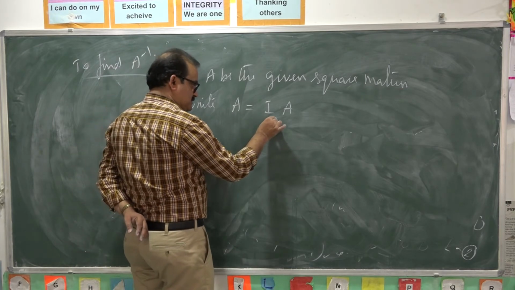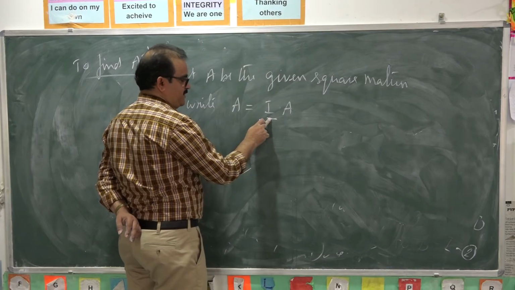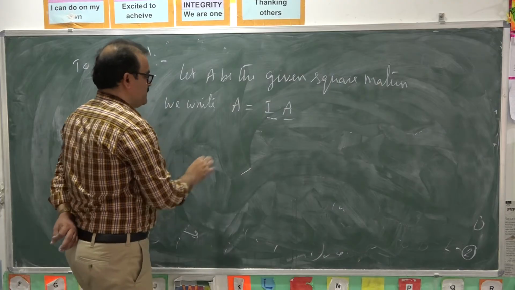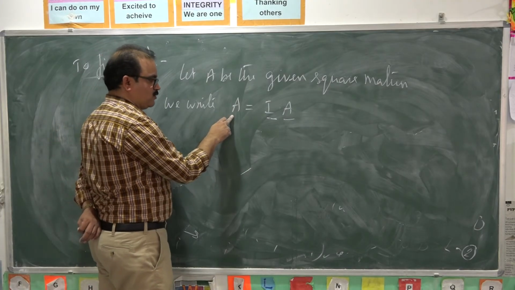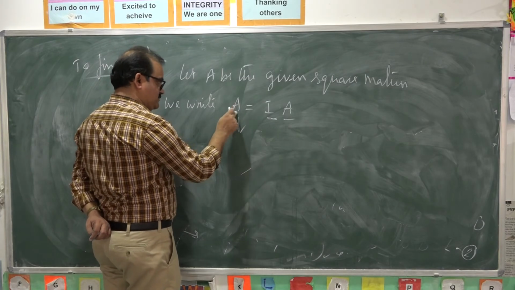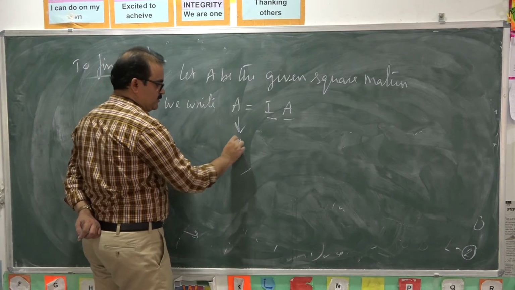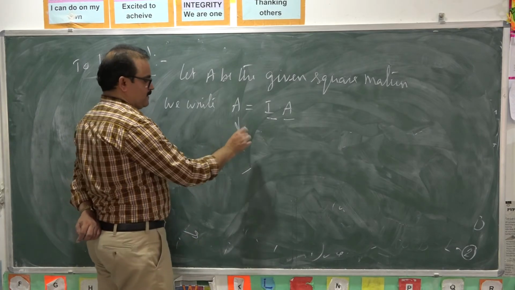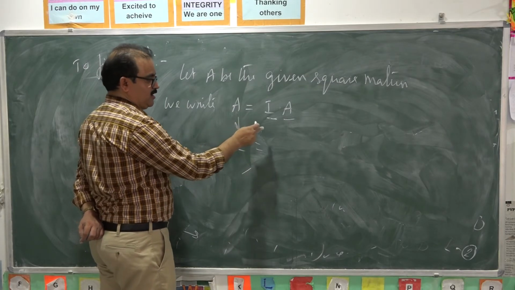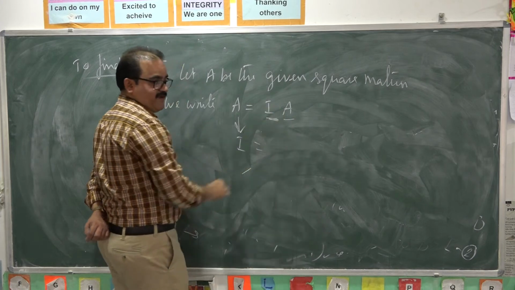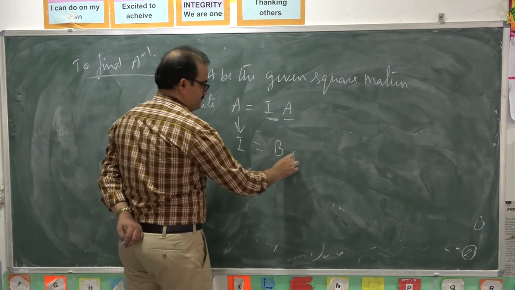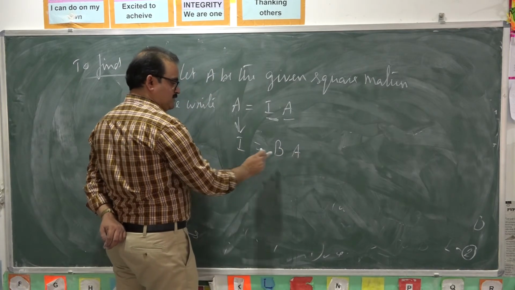In RHS, this first matrix is called prefactor matrix. This is called post-factor matrix. Now, by using elementary row operations or column operations, we reduce the matrix A in LHS into identity matrix. At the same time, apply the same row operations or column operations to this prefactor matrix I. If this matrix becomes B, then we take I is equal to B into A.